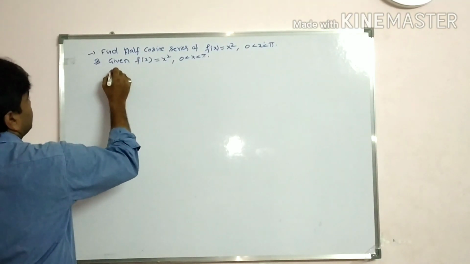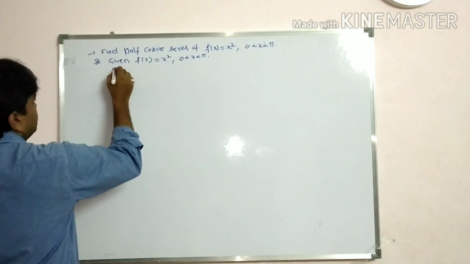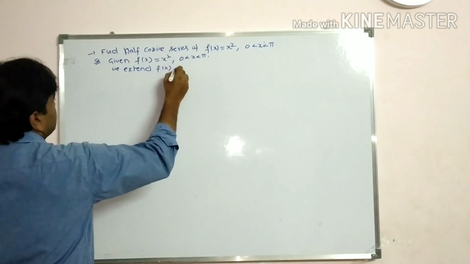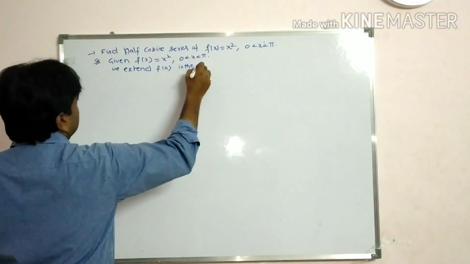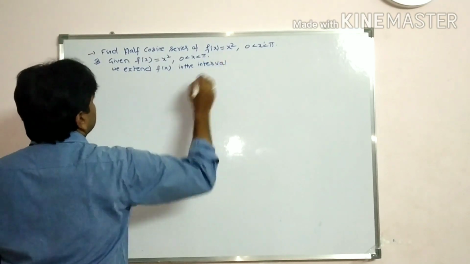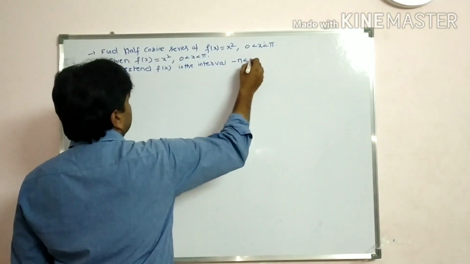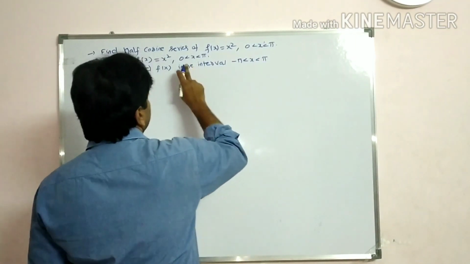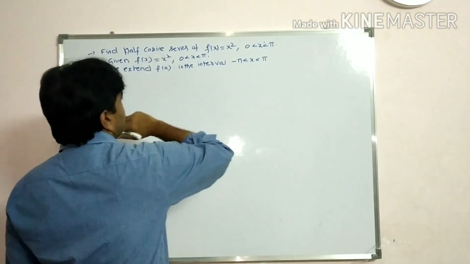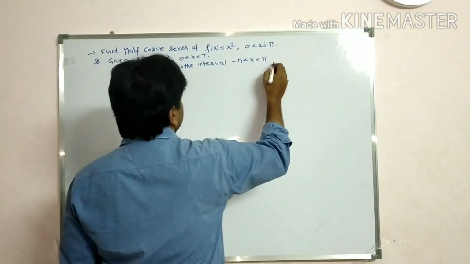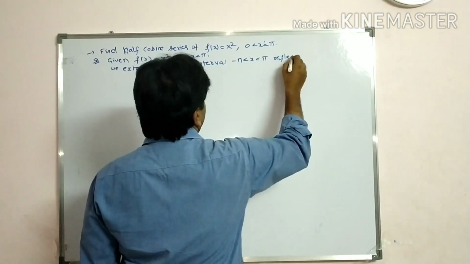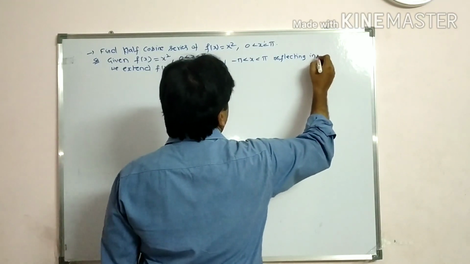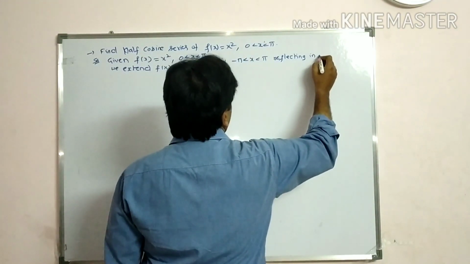Now, students, here we extend f of x in the interval minus pi less than x less than pi. Here we are finding the cosine series. So the interval minus pi less than x less than pi, reflecting in the y-axis.